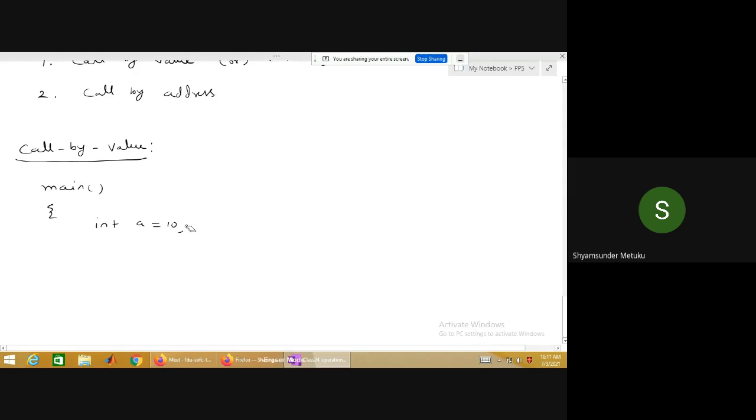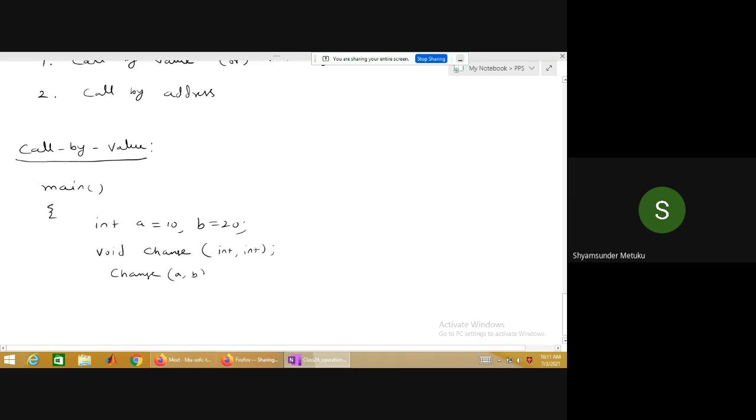Let me have two values. Then I have a function declaration here: change, int comma int. Instead of swap, I'm giving the name change.